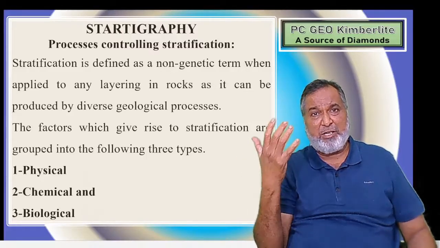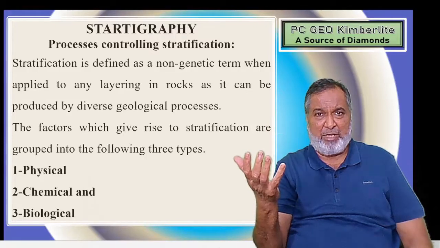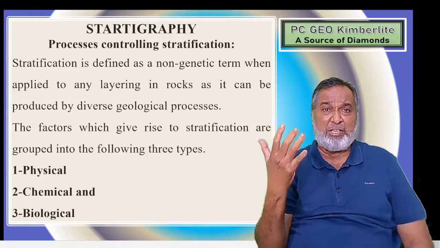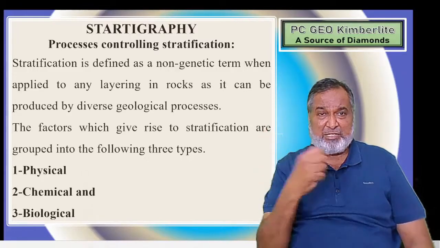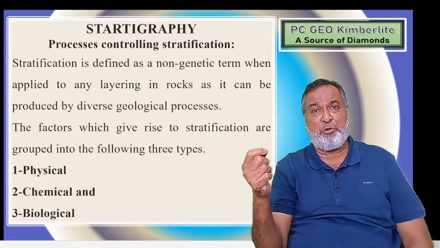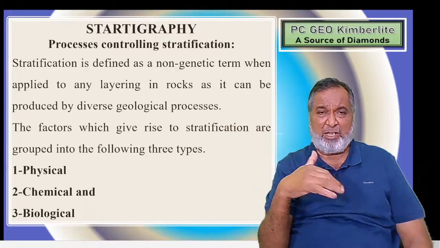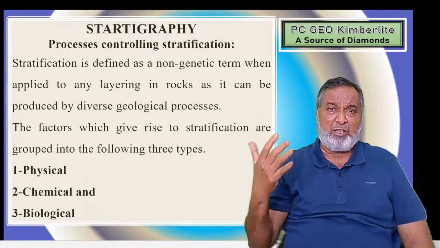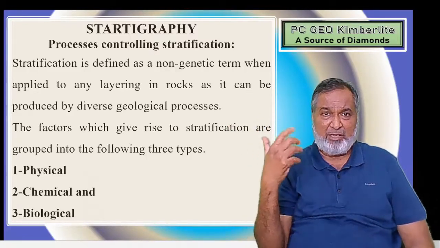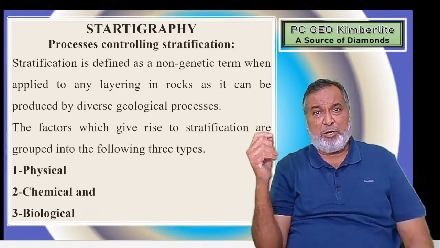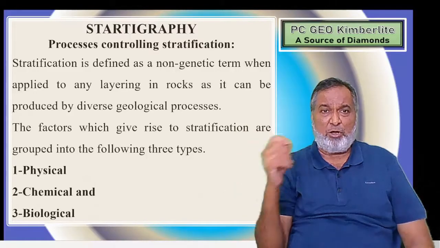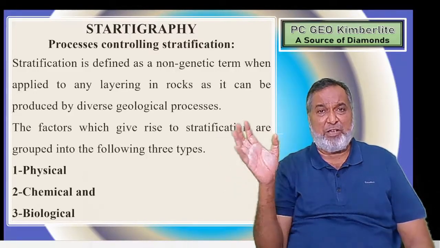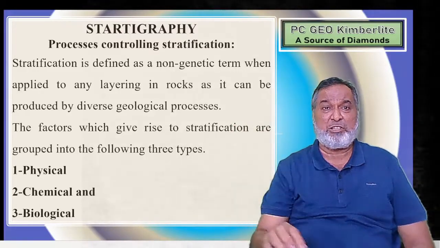If your exam is offline, you can expect this question to be asked as a long question: describe the various processes controlling stratification. If not, then you can expect a short note for 5 marks: physically controlled stratification, or write a note on chemically controlled or biologically controlled stratification.